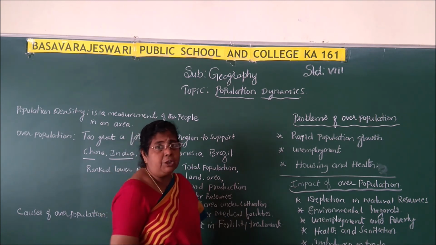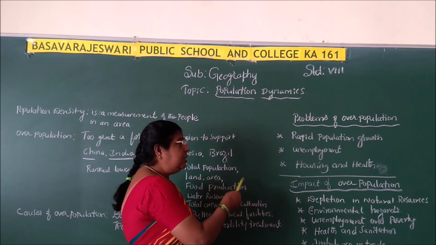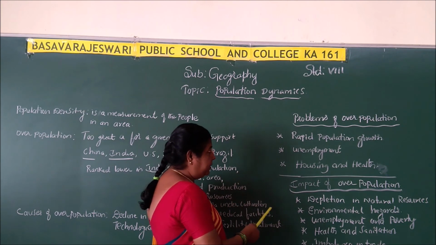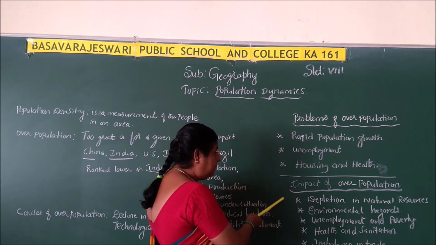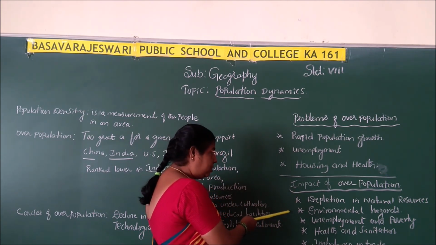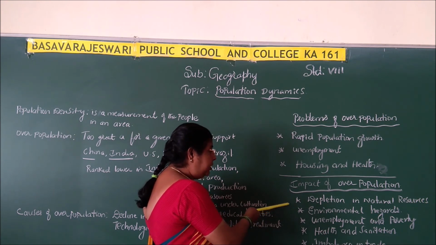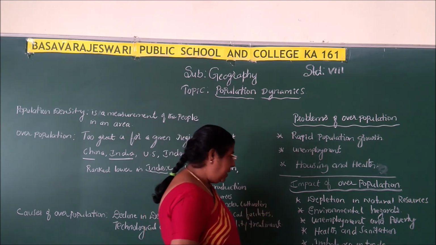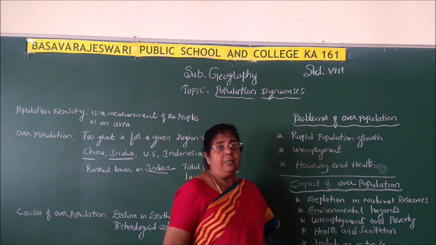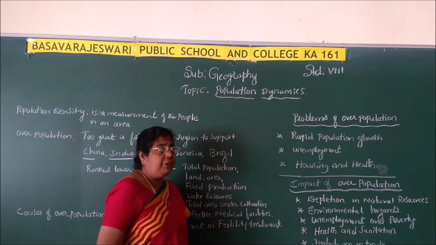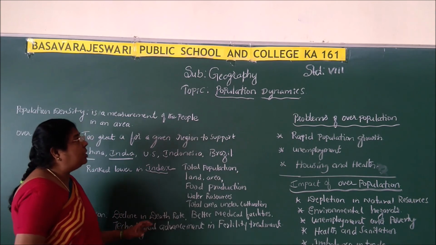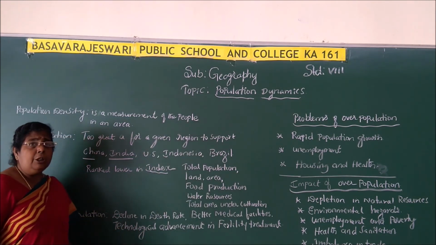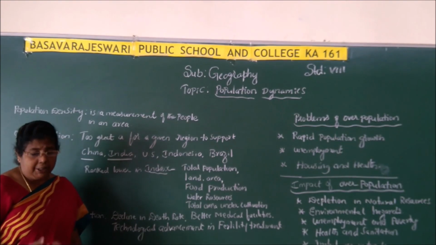Health problems may also arise. So, the important impacts of overpopulation: all the resources will be depleted and it may cause environmental problems, and it creates a lot of unemployment and poverty, health and sanitation problems will rise, and imbalance in trade. So these are all the problems related to increasing population.